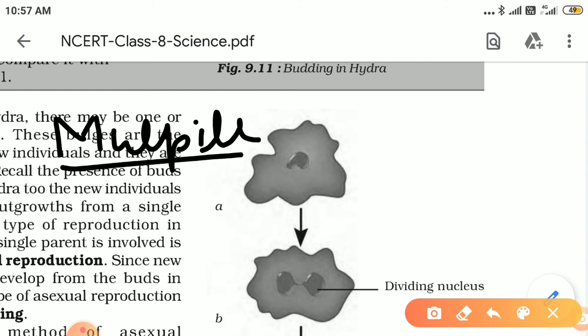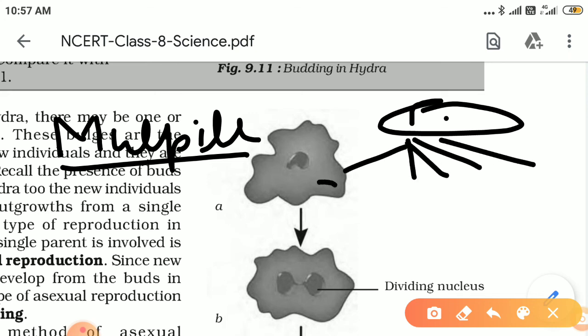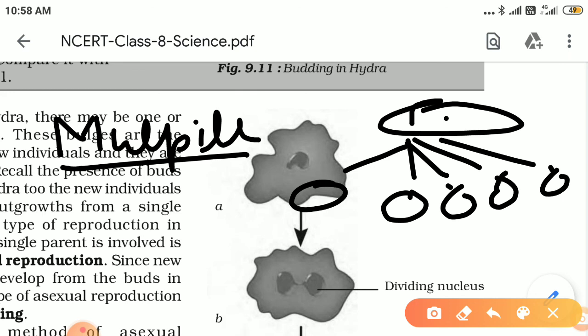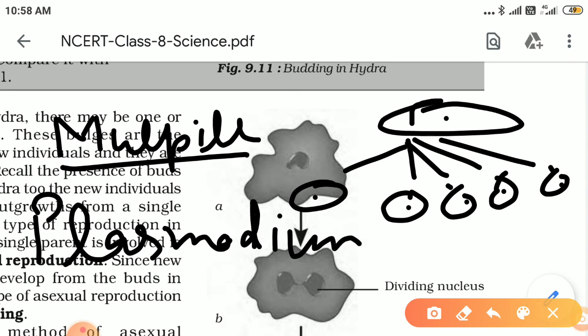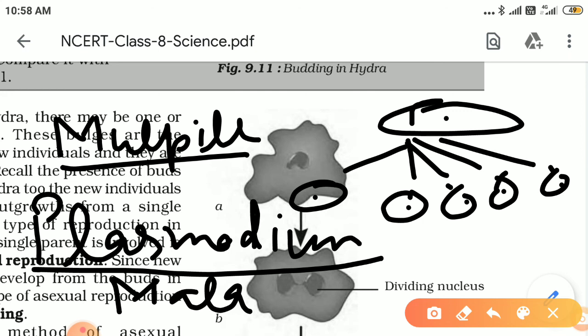In multiple fission, what happens, as the name indicates, is that the parent cell divides to form a large number of daughter cells. It divides to form many daughter cells, and this happens in the case of plasmodium. You might have heard the name of plasmodium. Plasmodium is the causative agent of malaria. So plasmodium causes us malaria. Right, children? So that is all about this topic. Thank you.